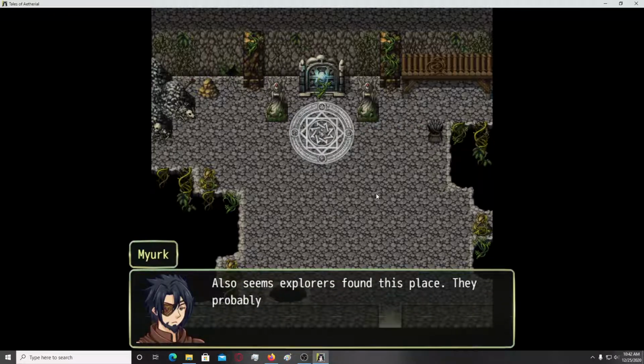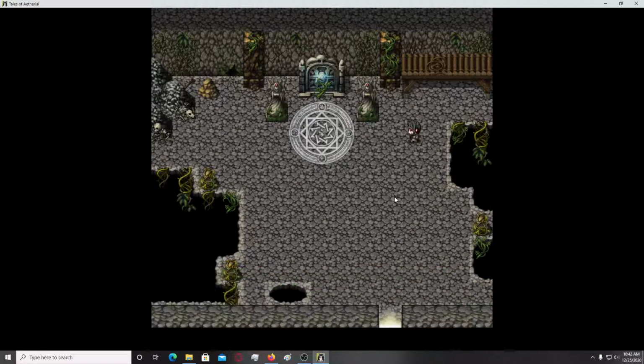So we have no player input yet. I'm guessing it's still the parallel event. Also, seems explorers found this place. They probably think it belongs to an old civilization or something. Ha. Well, you could write the ha with capital letters on both of them.